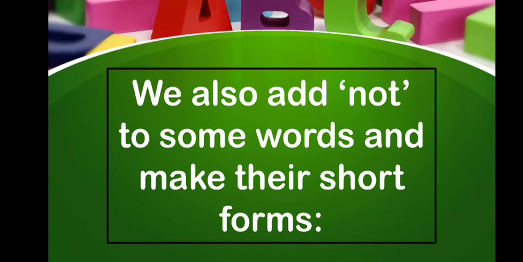Now, we also add not to some words and make their short forms.